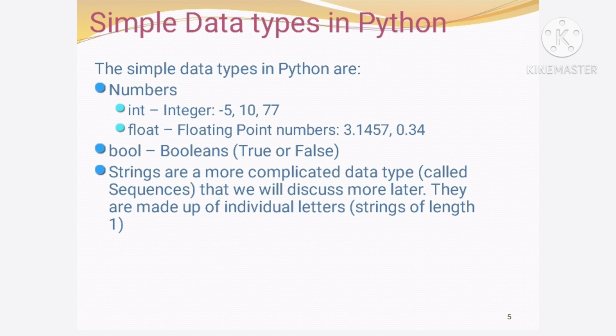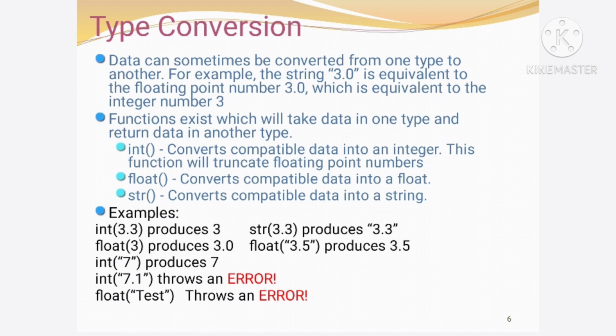Simple data types in Python. The number data types we discussed in the previous slide, where integers are the whole numbers, floating point numbers, boolean, true false values, and strings, that is the sequence of characters, are some sample data types. Then type conversion.